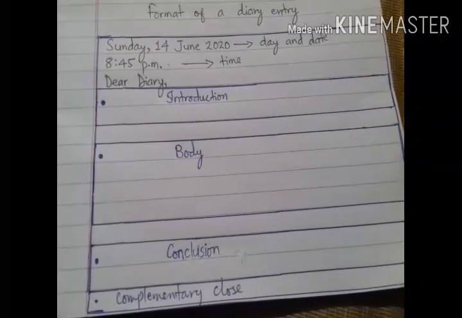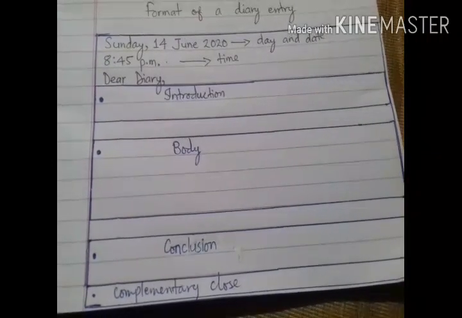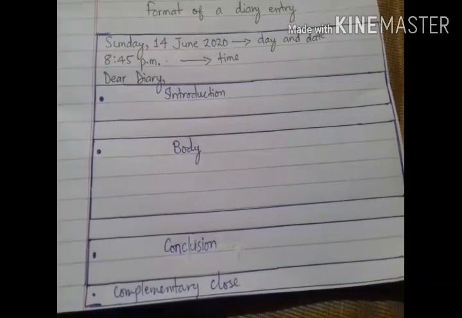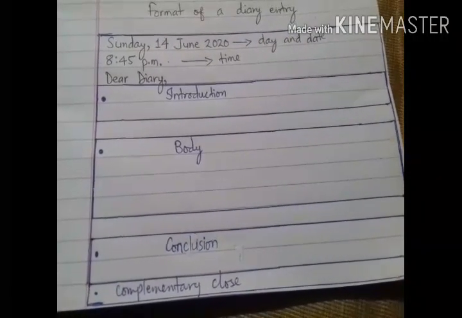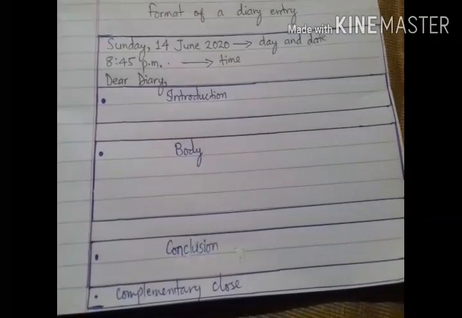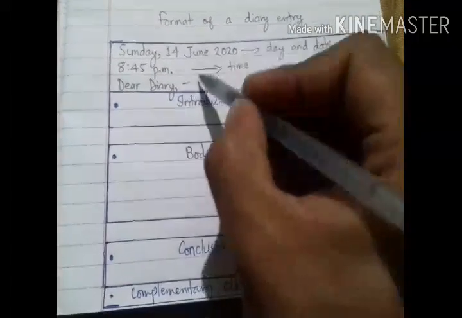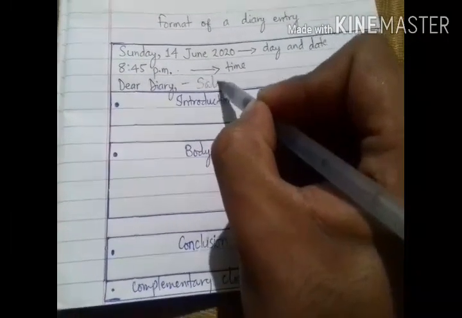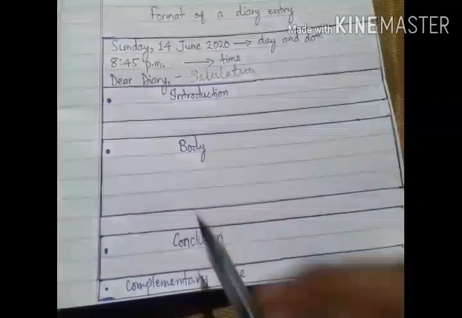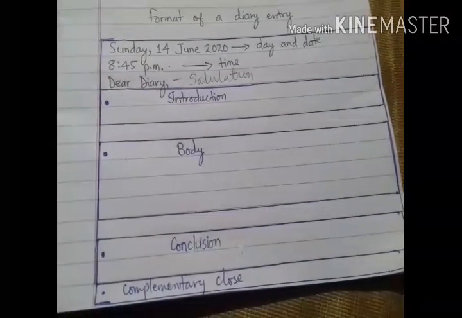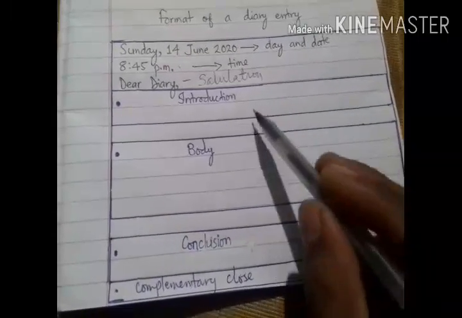So here, after mentioning the time, I have written 8:45 p.m., because most of the time whenever we write diary entries, it is always night time before going to bed. So after 8:45 p.m. I have written Dear Diary here. This is called a salutation. So after the salutation, the diary writing should be divided into three paragraphs.